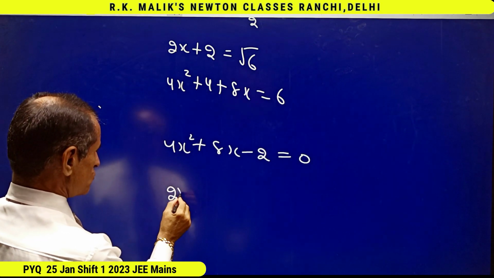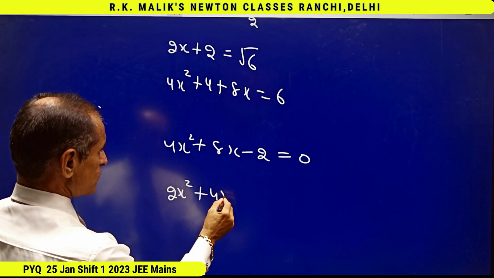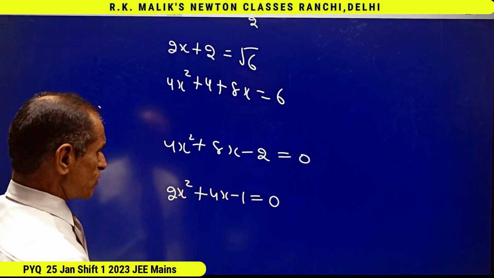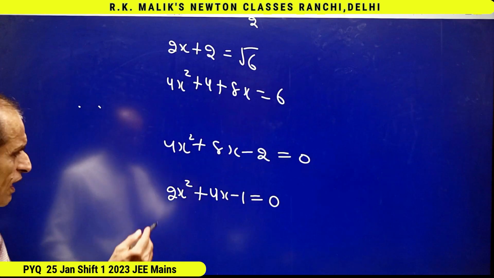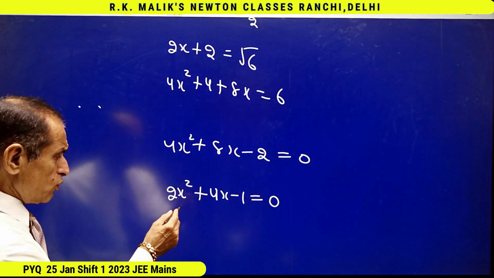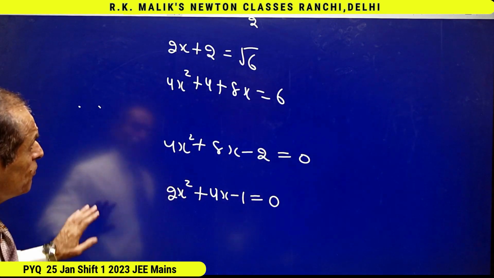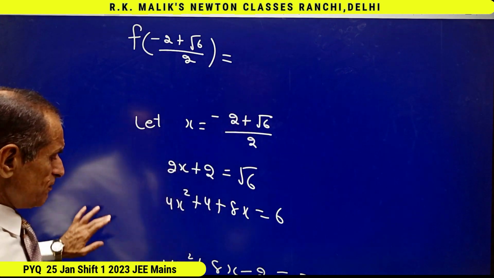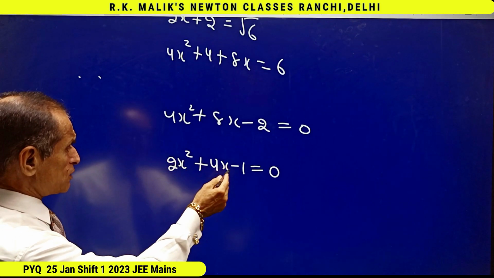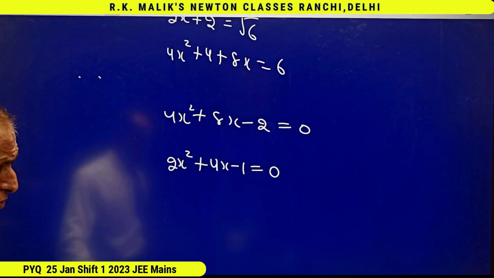That is 2x square plus 4x minus 1 equal to 0. And the equation I have got now, this means for this value of x, the value of 2x square plus 4x minus 1 will be 0. And what is the benefit of getting this?